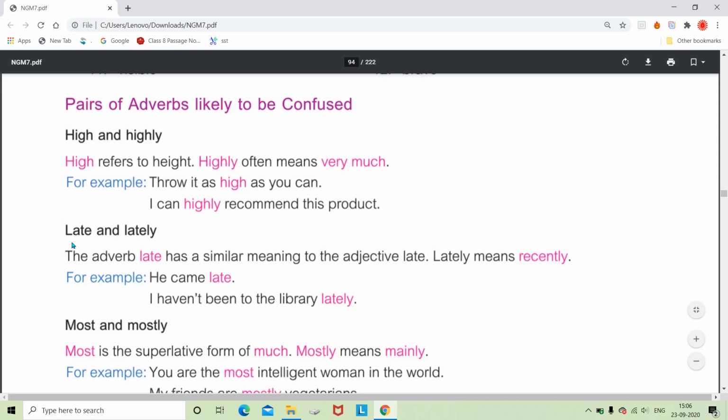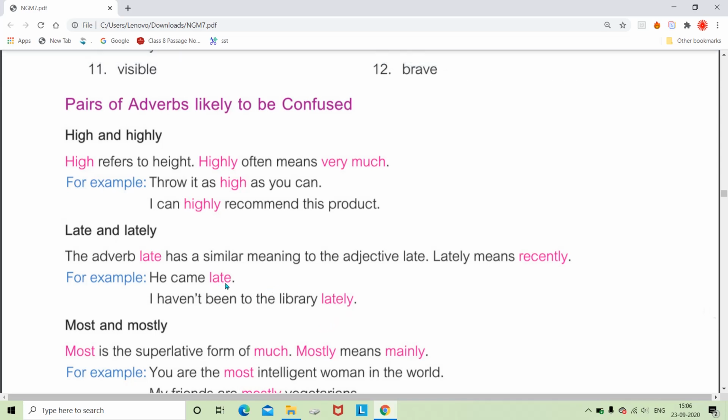The same thing in late and lately. Like he came late and I haven't been to the library lately. So here we can say that the adverb late has a similar meaning to the adjective late. But when we are using lately, that means something different, recently. Lately means recently. So both of them look alike, but still they have different meanings.